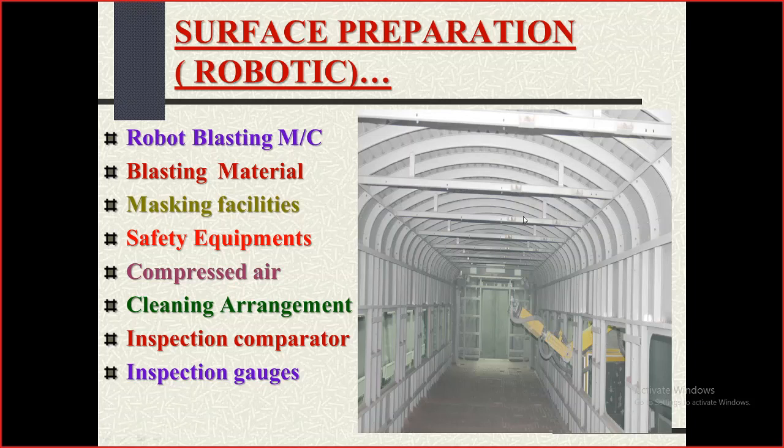Have you seen this type of painting? Anybody? This is the Bearskin V60DB paint. Purposefully this is given for sound insulation and also for thermal insulation.